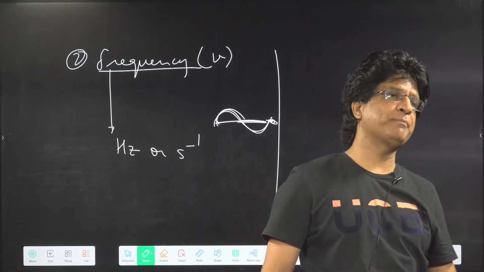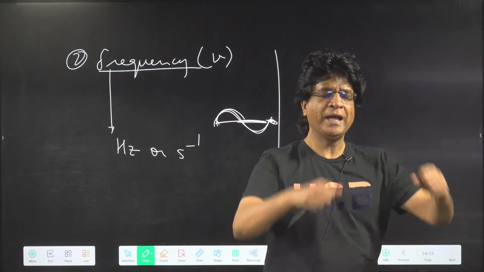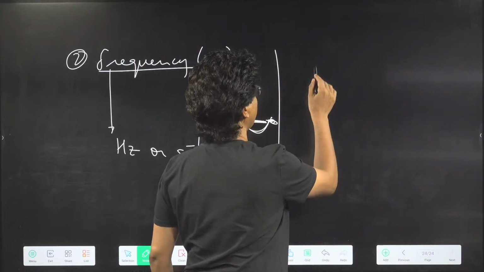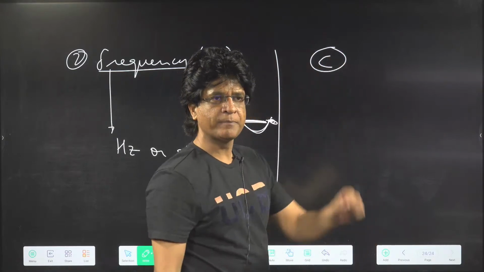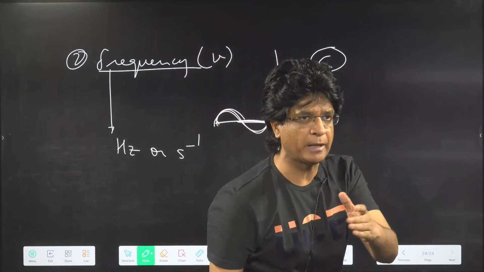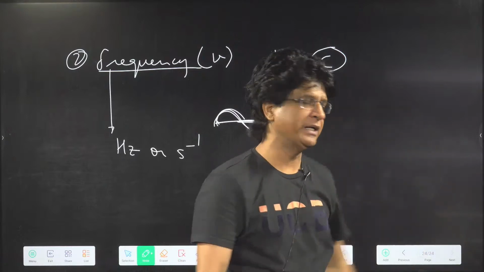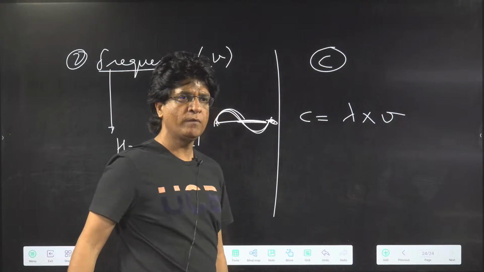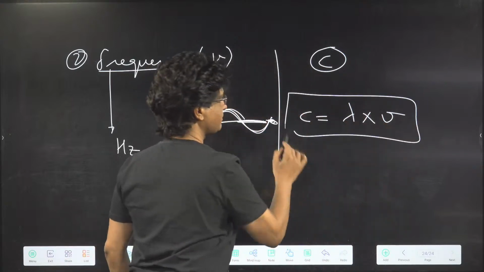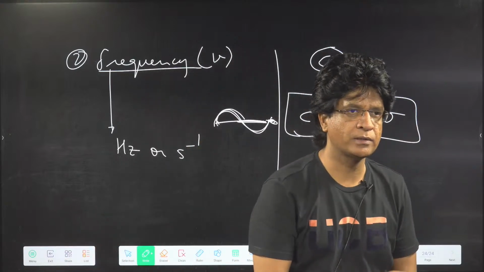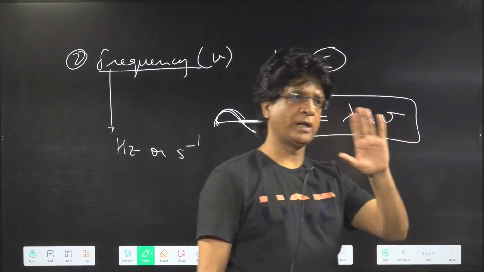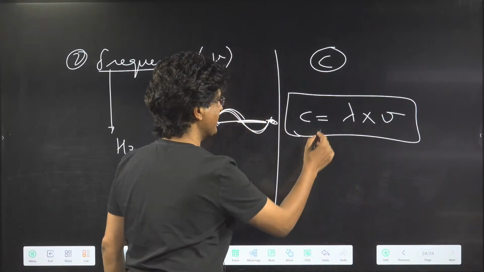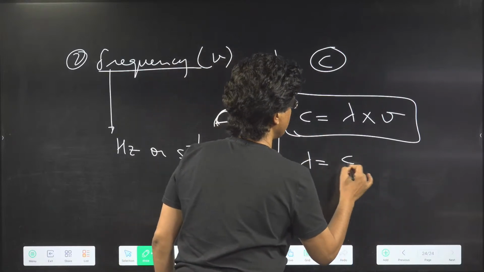All of them are examples of electromagnetic radiation, and all these electromagnetic radiations travel with the speed of light, 3 into 10 to the power of 8 meter per second. All of them have the same speed, and this C is also equal to lambda into frequency. This is the relationship. I'll tell you the table, don't worry. Whatever important part you require, I'll give it to you. And can I say that lambda will be equal to C upon frequency.